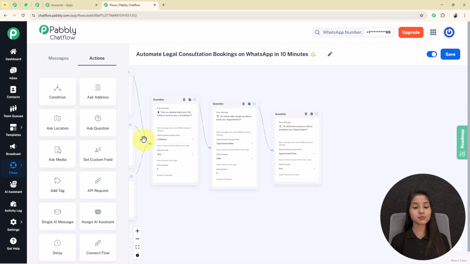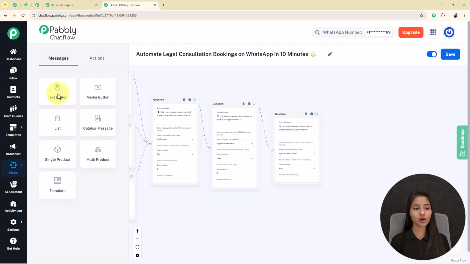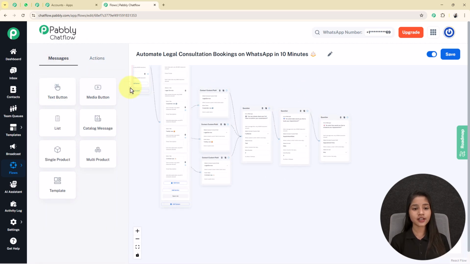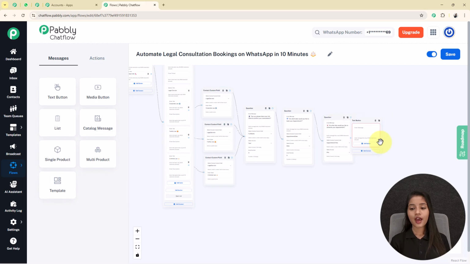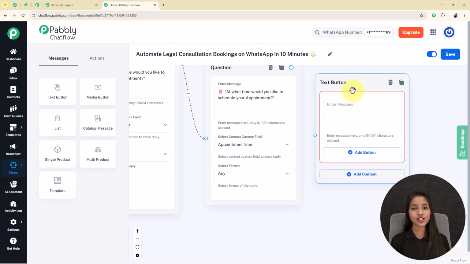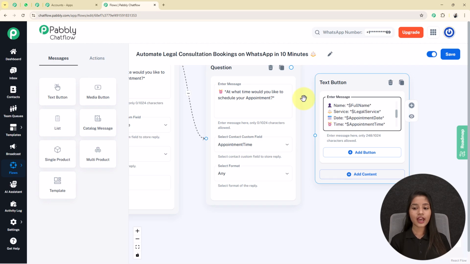Now after all this process is done, I want to send one customized message to my users, which includes their name, date of booking the consultation, timing and the legal service type. For that I am clicking on this messages option and taking the text button, dragging this box here and writing a message in this enter message box as: your consultation is confirmed. Here are the details.